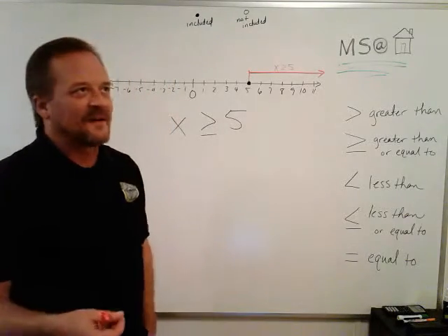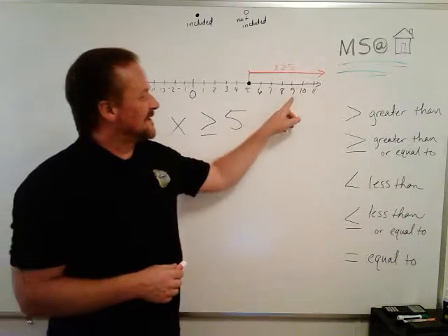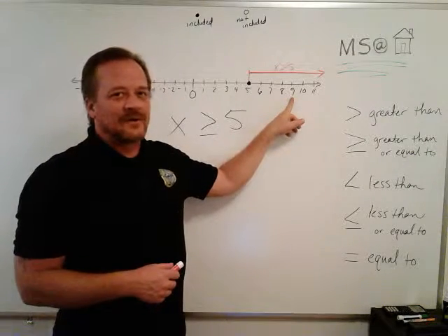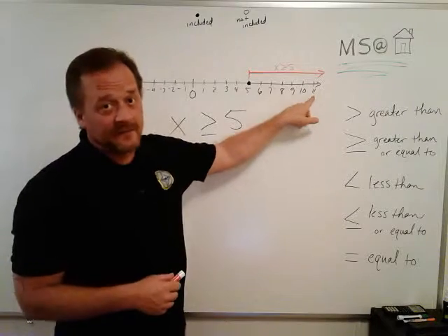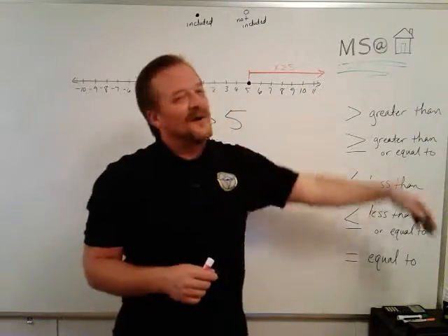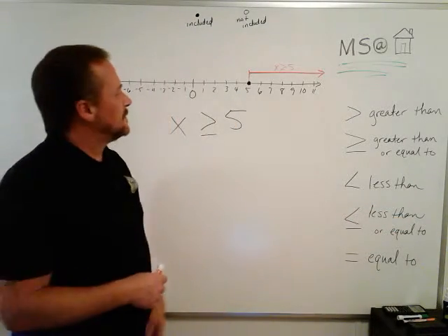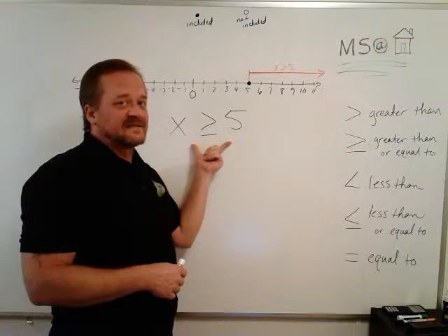Now in a real life scenario, this kind of doesn't make a lot of sense because I don't know a lot of 9-foot people who ride roller coasters, and I don't even think I know any 11-foot people. And this line mathematically keeps going all the way to infinity. Okay, so it gets bigger and bigger and bigger. But mathematically, that's what this statement says.